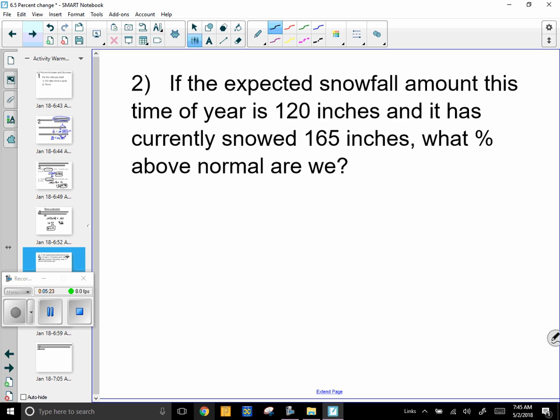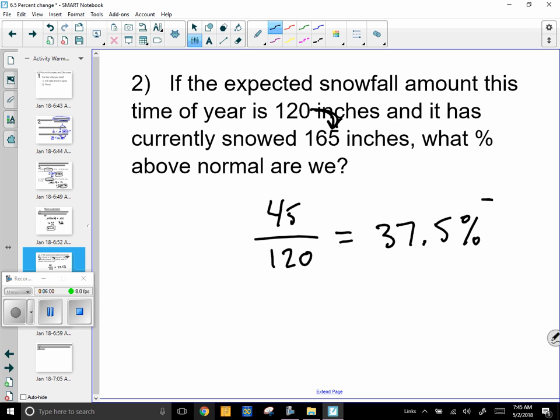All right, let's try another one. Snowfall amount this time of year is 120. It's currently snowed 165. What percent above normal are we? All right, this goes back to the first slide we were talking about. You're going to find the difference, which is 45, and you're going to divide that by the original amount. The amount you expect to have is 120. So 45 divided by 120 is 37.5%.